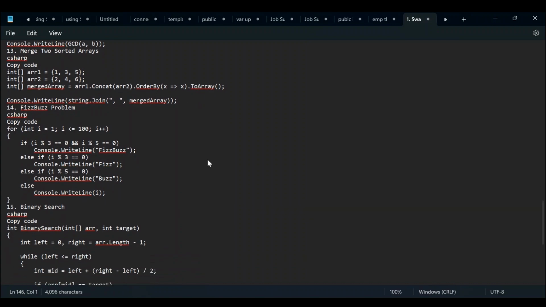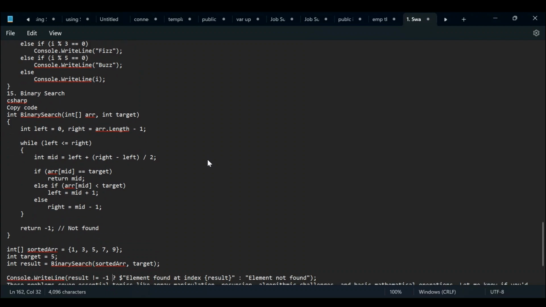FizzBuzz problem, a very popular problem. We have to check if the number is divisible by 3 or 5. If it is divisible by 3, then it is Fizz. If it is divisible by 5, it is Buzz. Otherwise, we print the number itself.